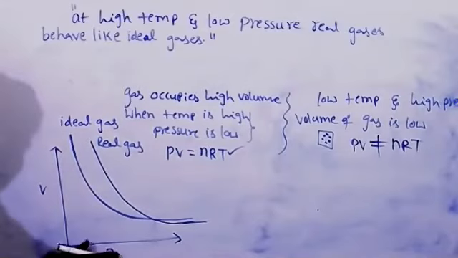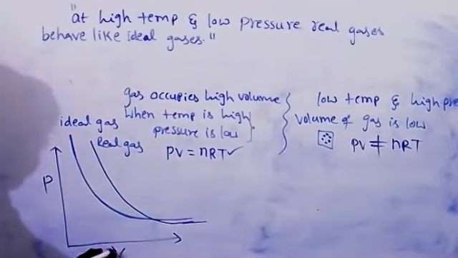I think I have to reverse it. Take P on the y-axis and V on the x-axis.